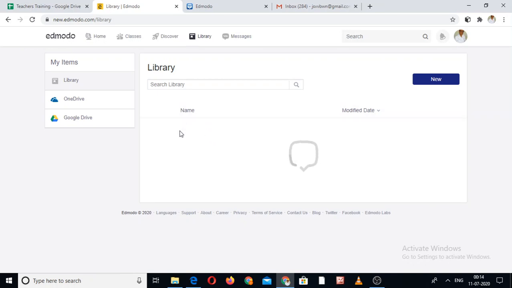Different folders will be here, one folder for assignments, another for quizzes, and all assignments whatever I send to the students will be stored in that particular folder.